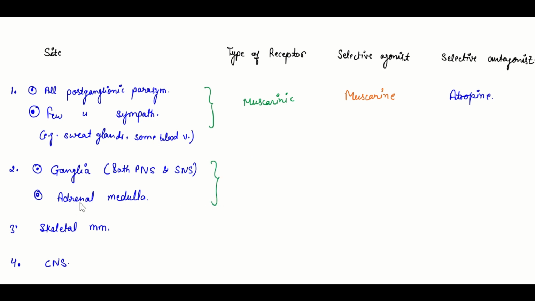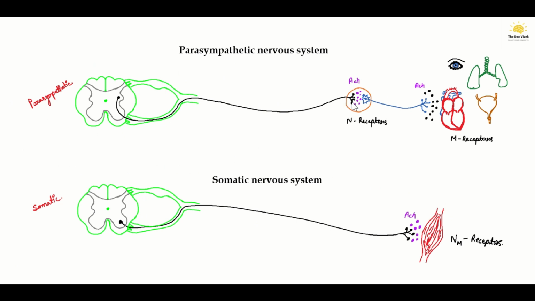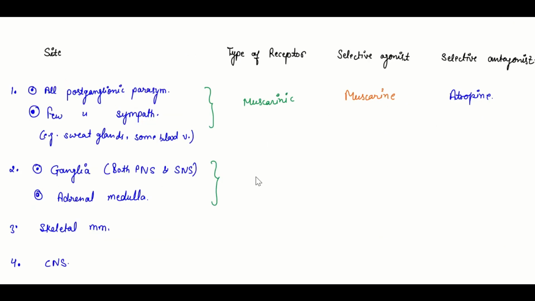Also in the adrenal medulla, the receptors found are NN receptors. So here nicotinic receptors, which are NN, are found.